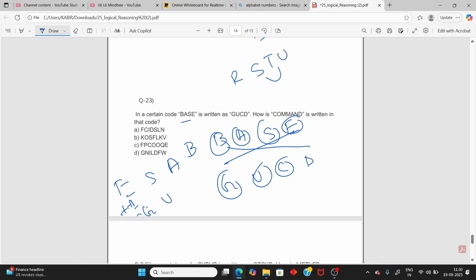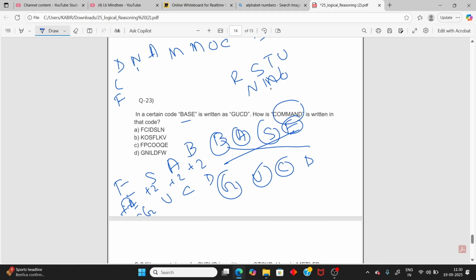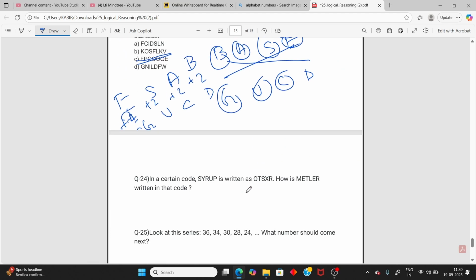So actually plus 2, and then plus 2, and then plus 2. So it becomes C, and then plus 2, it becomes D. So first reverse. If you do the reverse command, it will become D N A M M O C, and then plus 2. D plus 2 means F, and M plus 2: M N O P. So P. So you have the answer FP, the only option. So select this one. Move on to the next one.